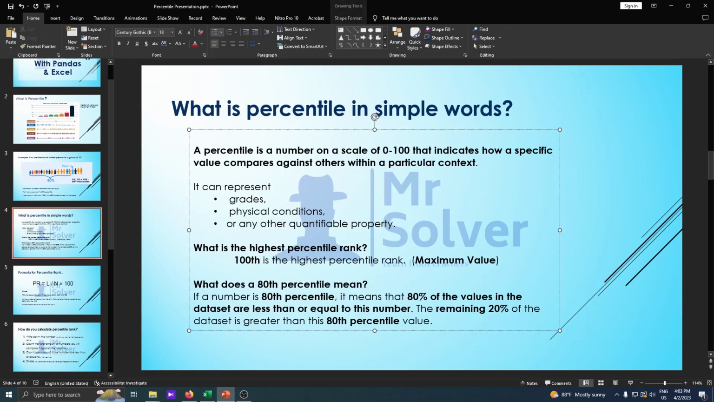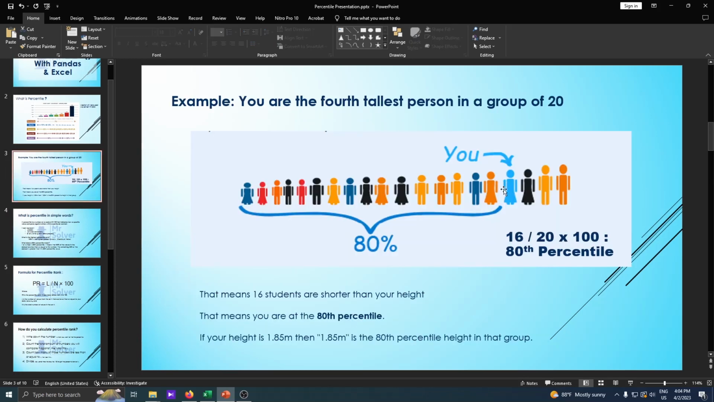So what does the 18th percentile mean? If a number is at the 18th percentile, it means that 80% of the values in the data set are less than or equal to this number, and the remaining 20% of the data set is greater than or equal to the percentile value. Let's go to the height example. As you can see, 80% of the data set is shorter than your height, but 20% of the data set is equal to or greater than your height. Okay, hope you get that.